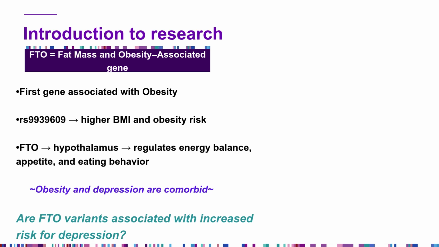Now, we know it is common to see obesity and depression together. They are considered comorbid, which means they often occur together. And research has indicated that there is a bidirectional relationship between the two. That means if you are obese, you are more likely to be depressed. And if you are depressed, you are more likely to be obese. Teasing out the causal factors behind this relationship is complicated.